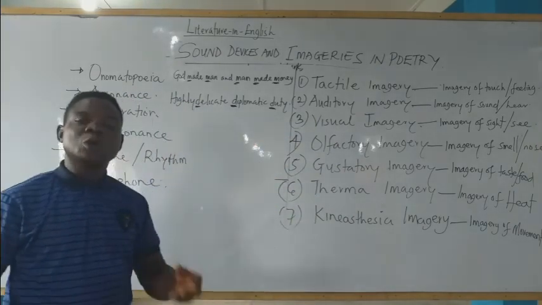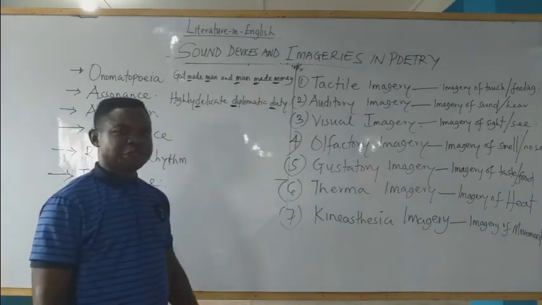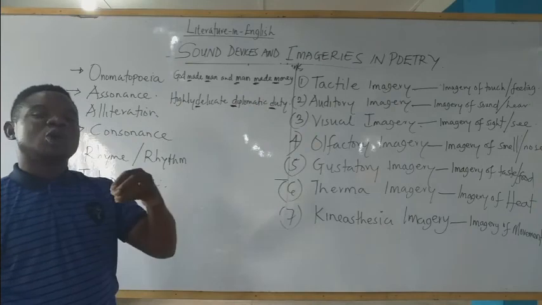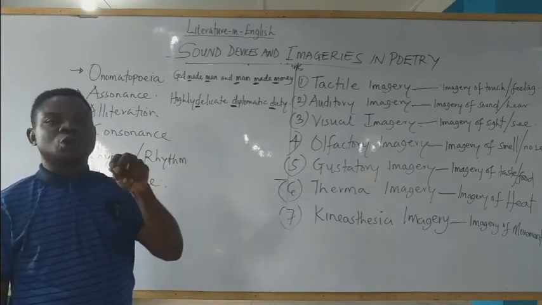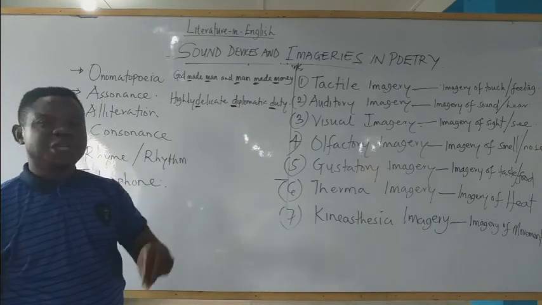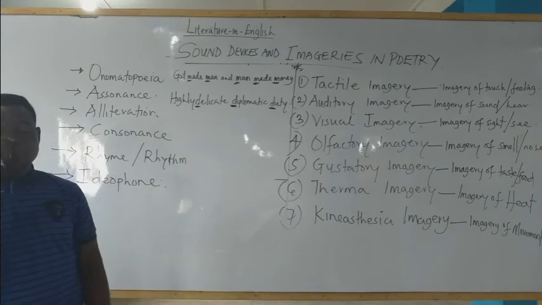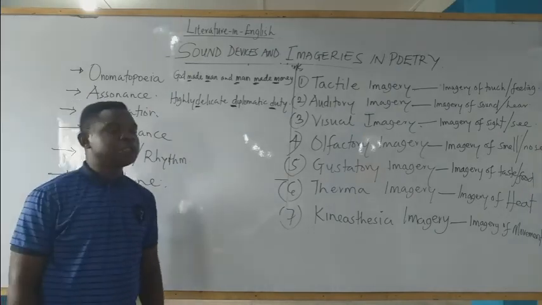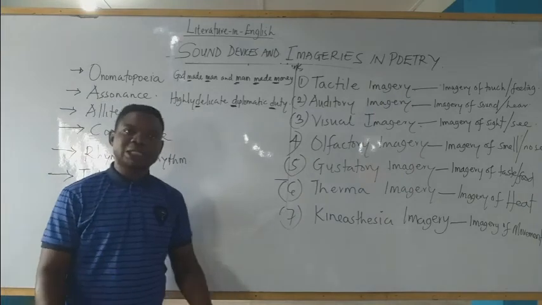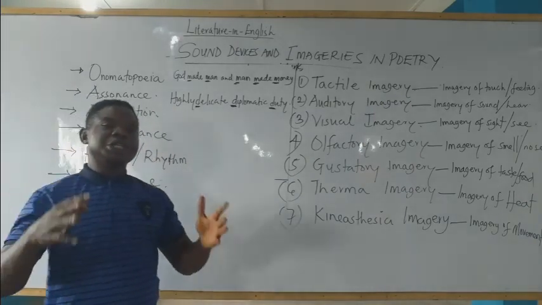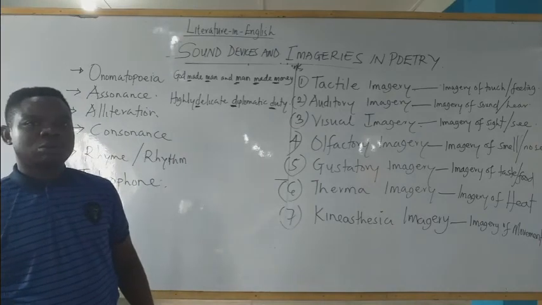When you pick up a particular poem and you read, you see all these imageries in them. You should be able to identify the particular imagery that is reflected in the work. For example, if I give you this poem from Sierra Leone, The Dining Table, written by Anoel Banabon, you will tell me what the imagery is.